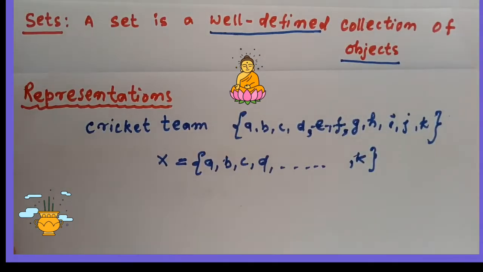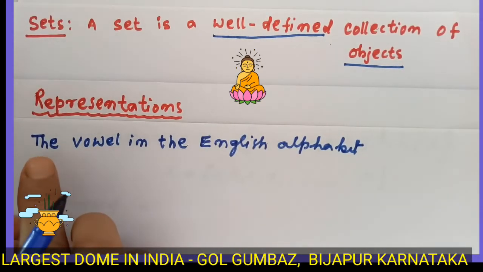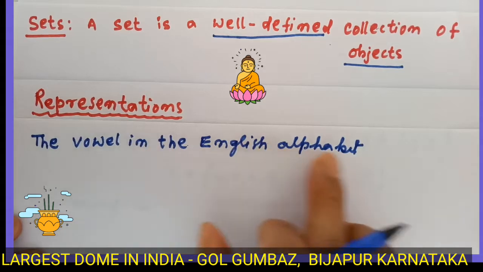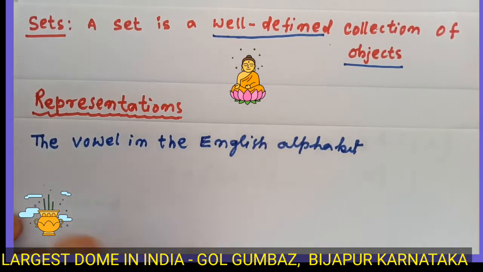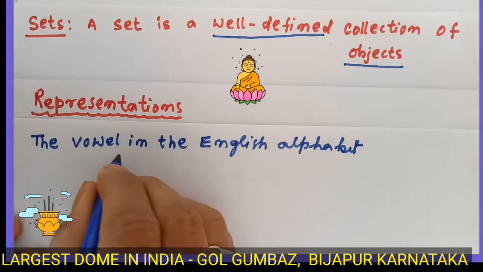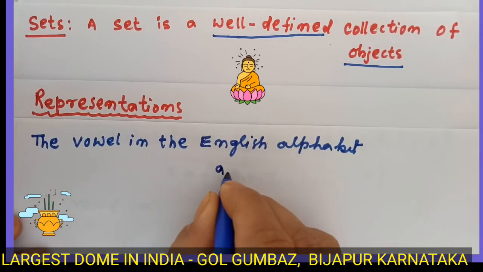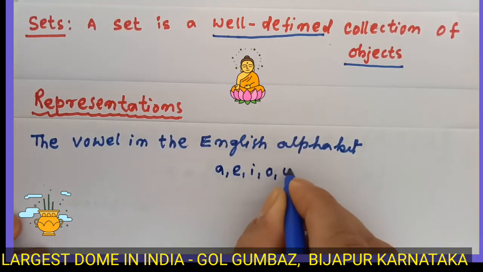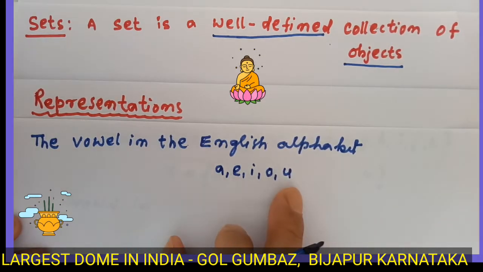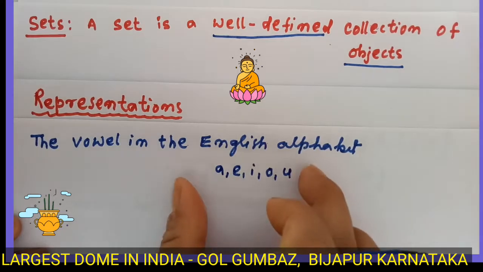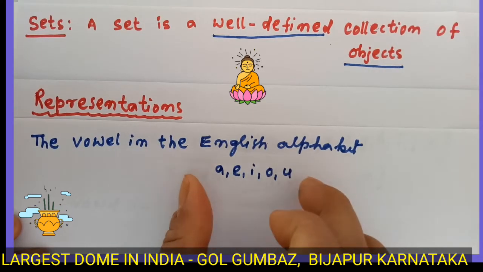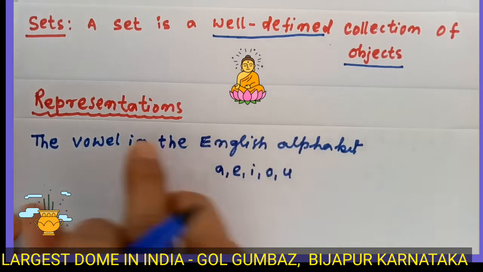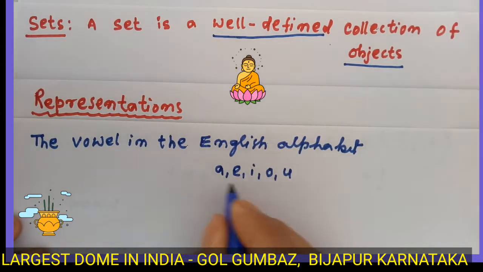One more example: the vowels of the English alphabet. We know that the vowels of the English alphabet are a, e, i, o, u. We know that these are well defined and form a group, and this is considered a set. So what can we do?